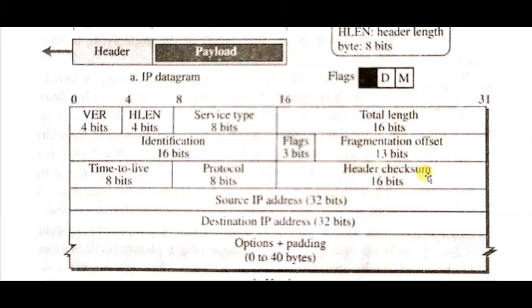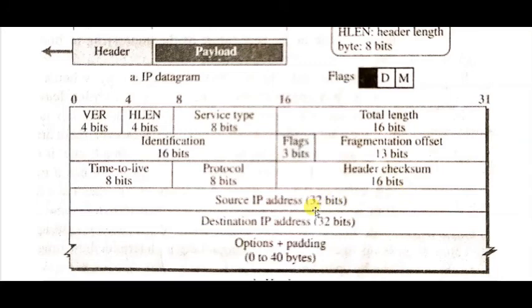The next field is header checksum, which is a 16-bit field. What is the function of this header checksum field? We already studied the checksum methodologies in the data link layer. The checksum is used to detect errors in the data or in the packet. Whenever a packet or datagram is coming, whether it contains any error or not, we will find out by using the header checksum.